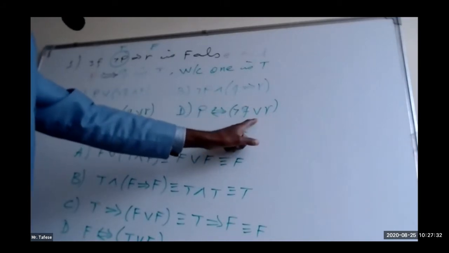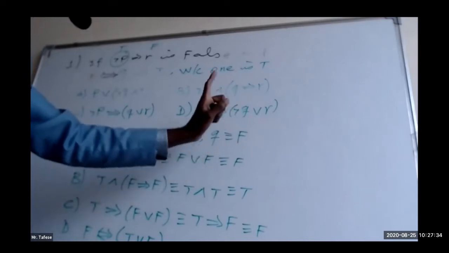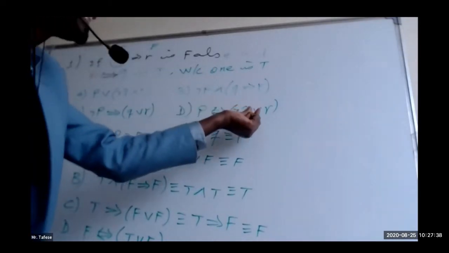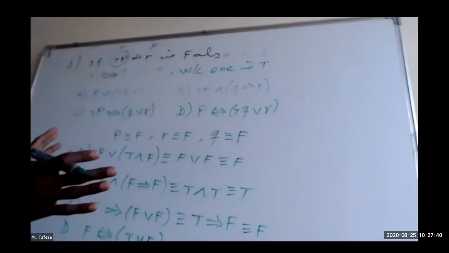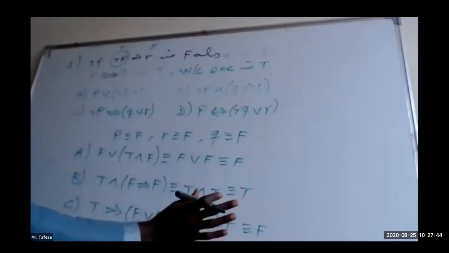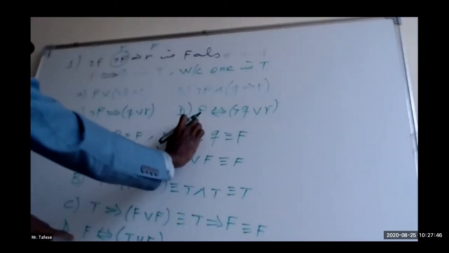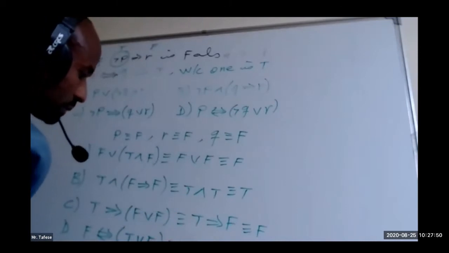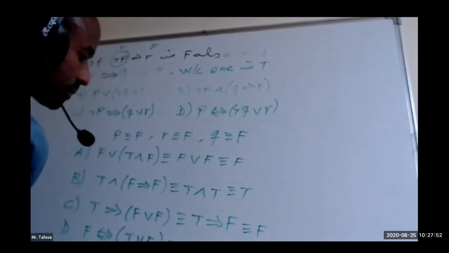In case of disjunction, if there is one true, the answer of the disjunction will be true. Therefore, the one inside the bracket is already true. This one is false. So false biimplies true.